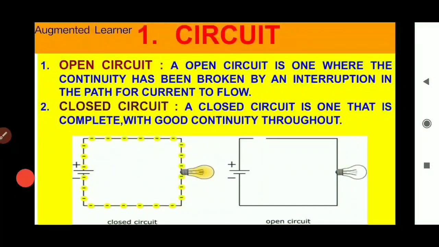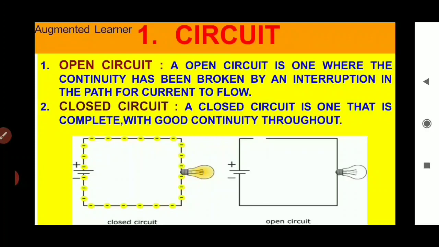First of all, open circuit. Open circuit is one where the continuity has been broken by an interruption in the path for current to flow. This is shown in figure second. In this figure we see that the path is broken and current does not flow in the circuit.